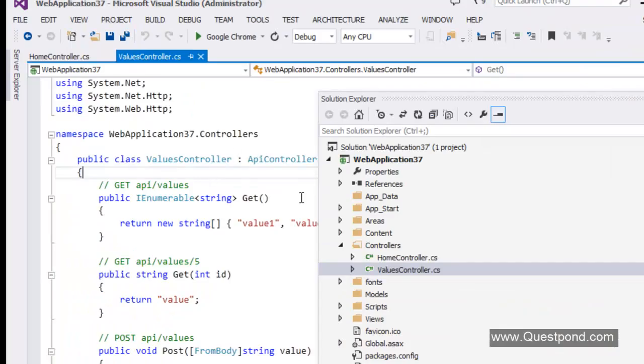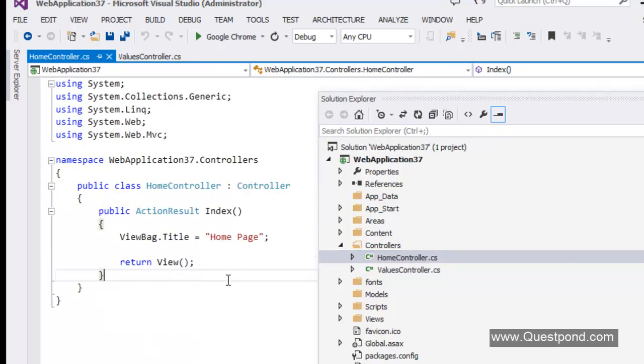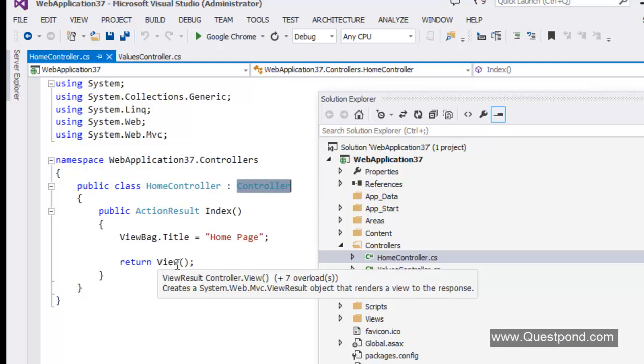So once the project is created, you can see the project structure here. And the interesting part would be to see the controller files. You can see that there are two kinds of controller files here. One is the home controller.cs and the other one is the values controller.cs. If you click on the home controller.cs, you will see that this is your normal controller class. This home controller actually inherits from the controller class. So this class will help you to invoke your user interfaces, right?